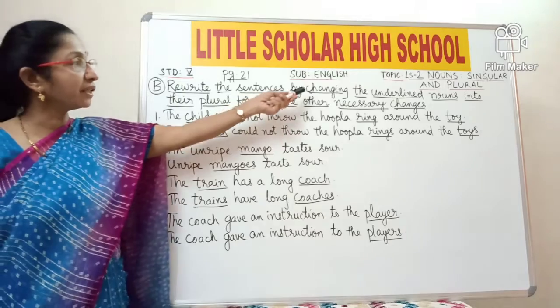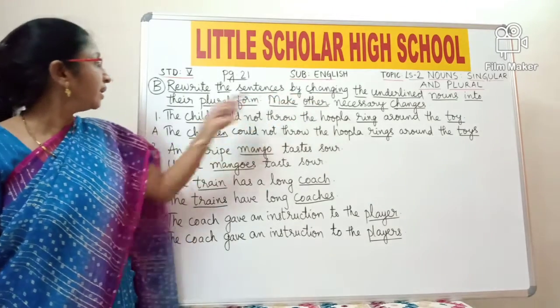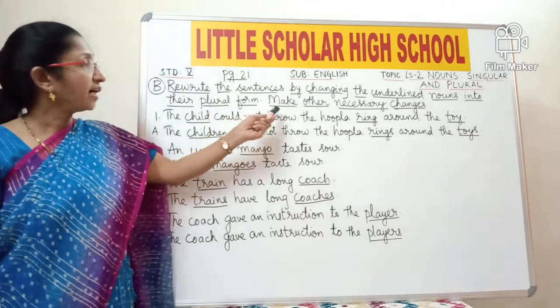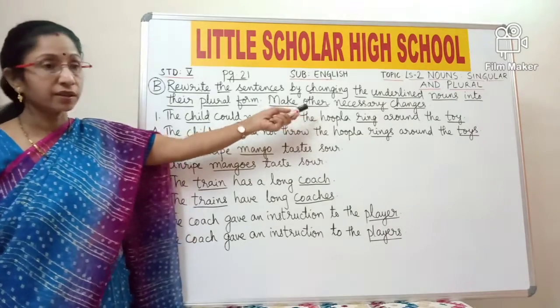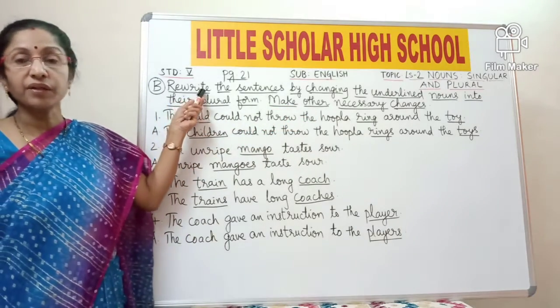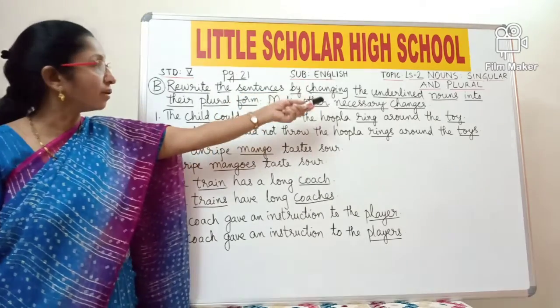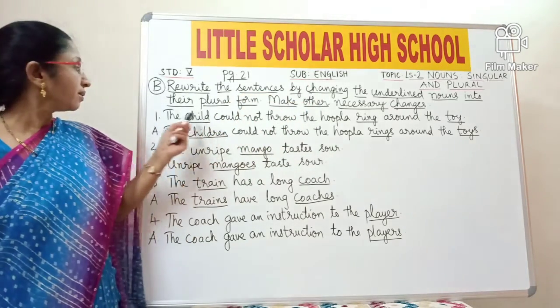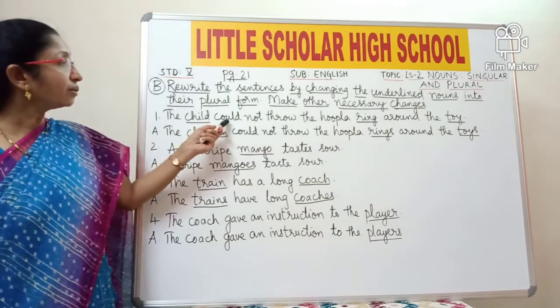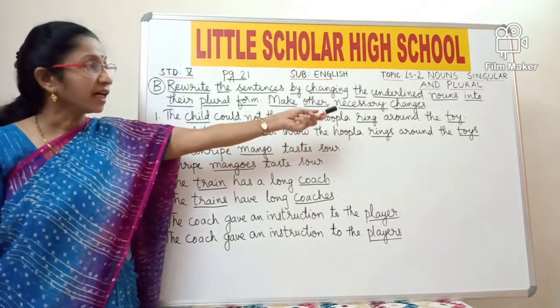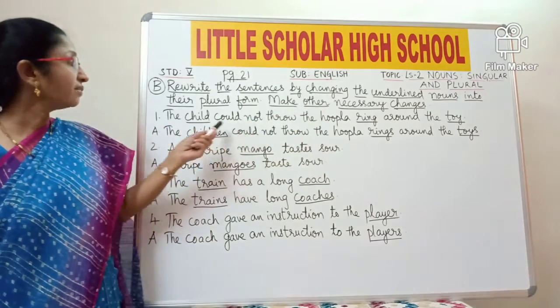Rewrite the sentences by changing the underlined nouns into their plural form and make necessary changes. So what do you mean by rewrite? You have to write each sentence again by changing the underlined nouns into their plural forms. Now look at the example. The child could not throw the hoopla ring around the toy. So what are the underlined words here?